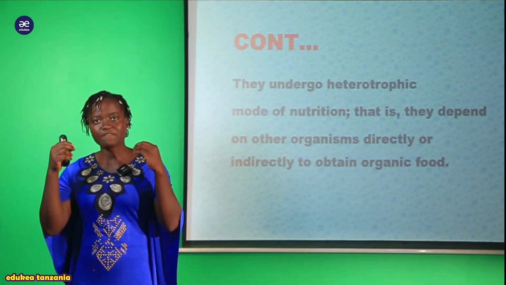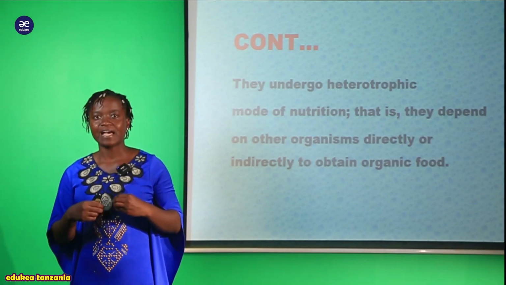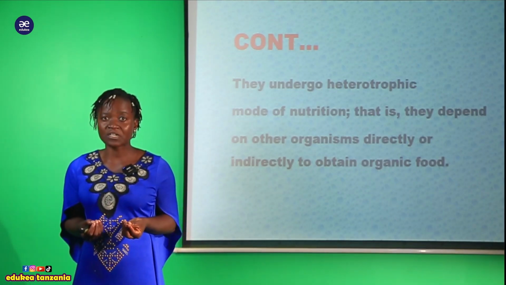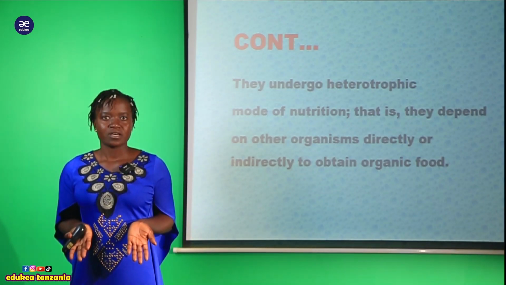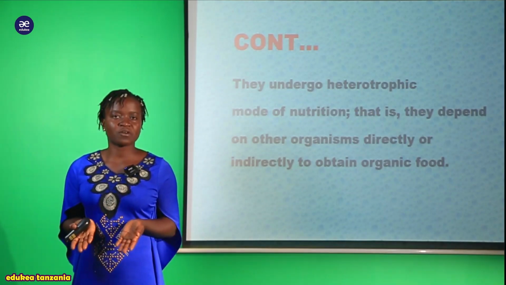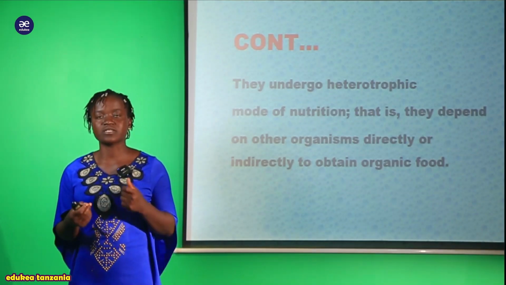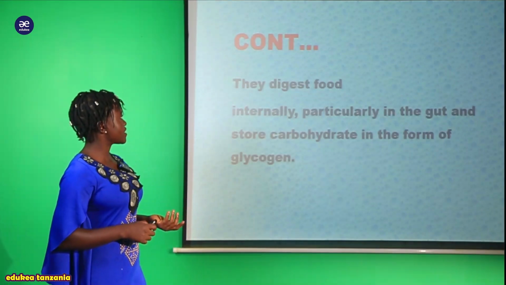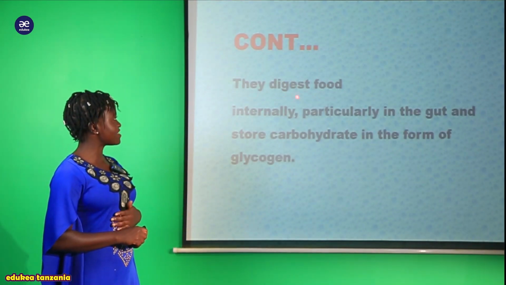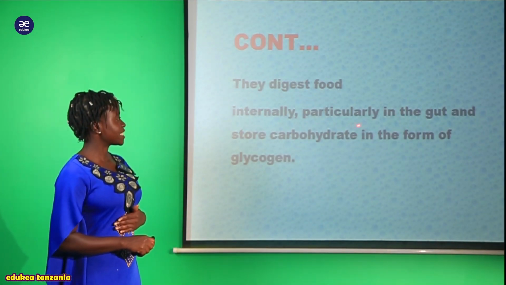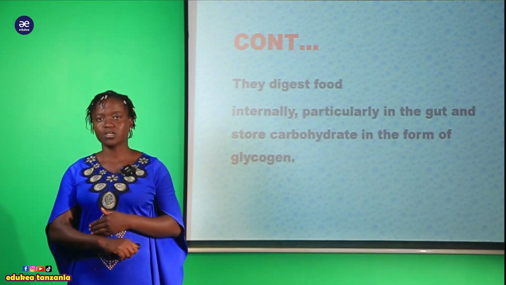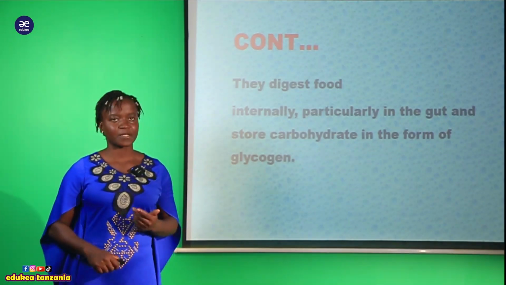So organisms which are found in this kingdom Animalia, they lack that ability of making their own food. They cannot. So what kind of nutrition mode do they use? They use this heterotrophic mode of nutrition. So also we are saying that they digest food internally, particularly in the gut, and store carbohydrate in the form of glycogen.